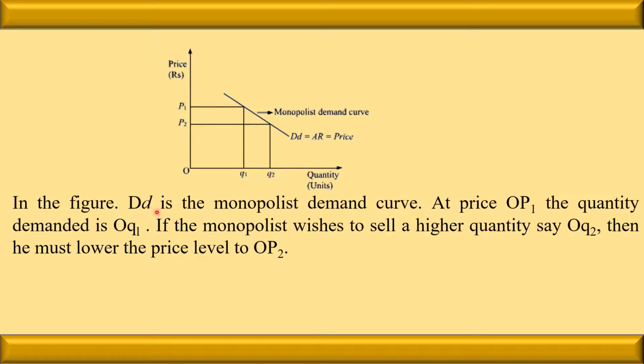In the figure, DD is the monopolist demand curve. At the price OP1, the quantity demanded is OQ1, and when the price decreases to OP2, the demand increases to OQ2. We can see that when the price decreased, the demand has increased.